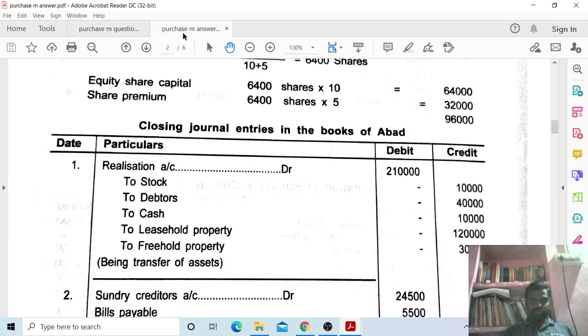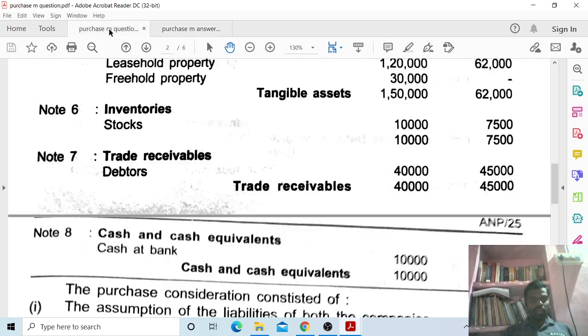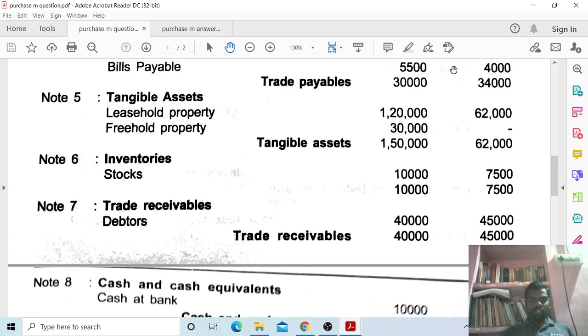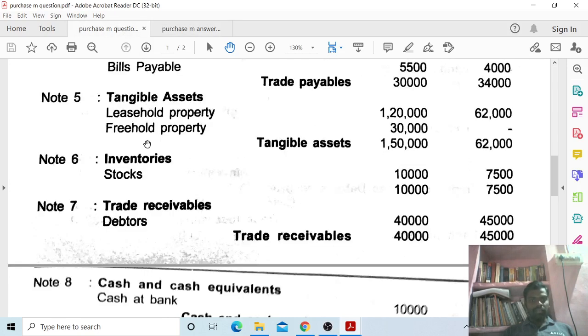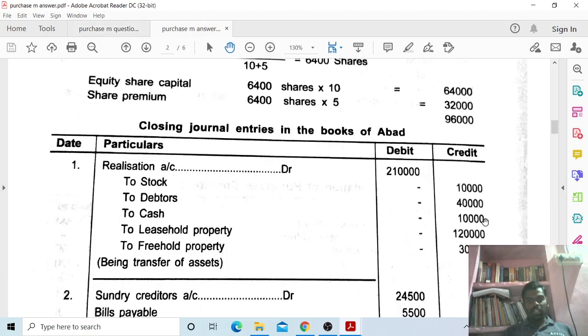Next, leasehold property 1,20,000. You have to take 1,20,000 leasehold property, note number 5 under tangible assets. Next, freehold property 30,000. You have to take 30,000 in tangible assets. Total 2,10,000, being transfer of assets.